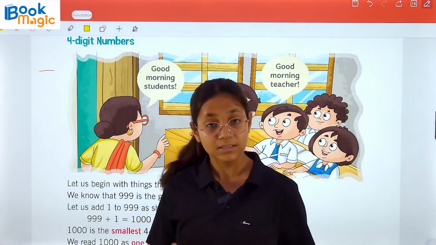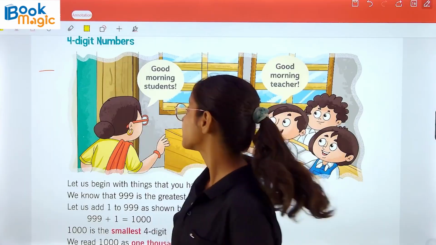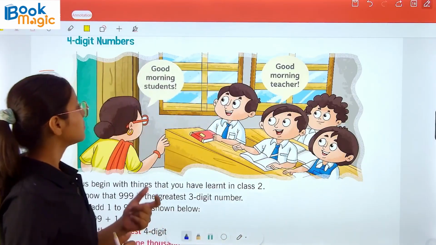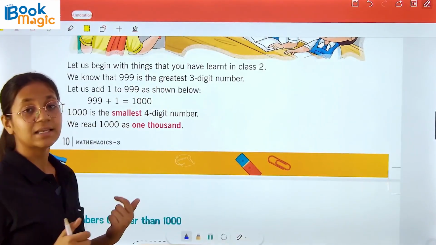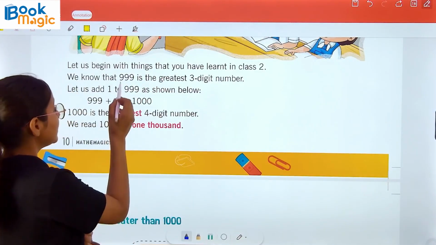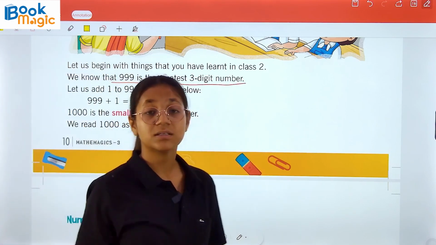Now the concept of 4-digit numbers. Good morning, teacher. Good morning, students. Let us begin with the things that you have learnt in class 2. We know that 999 is the greatest 3-digit number.